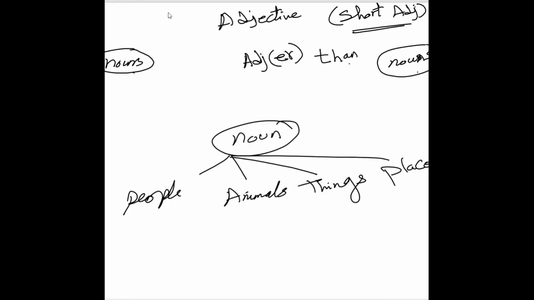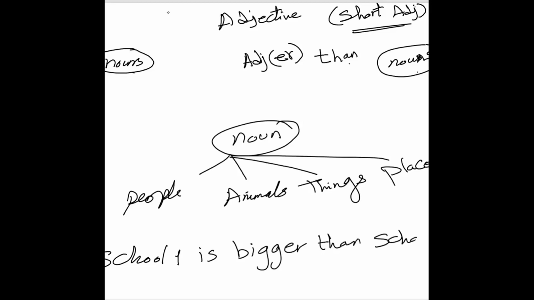Okay, I need an example. I can say here, school one is bigger than school two. For example, so here I can find a noun for place and a noun also for place.